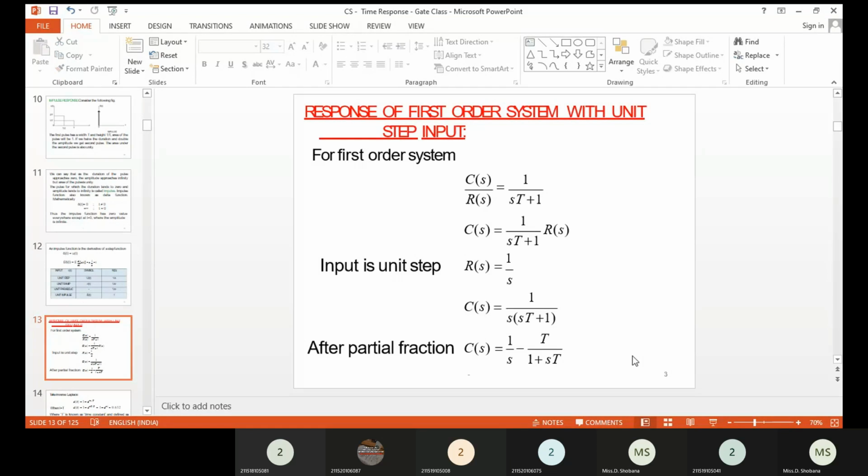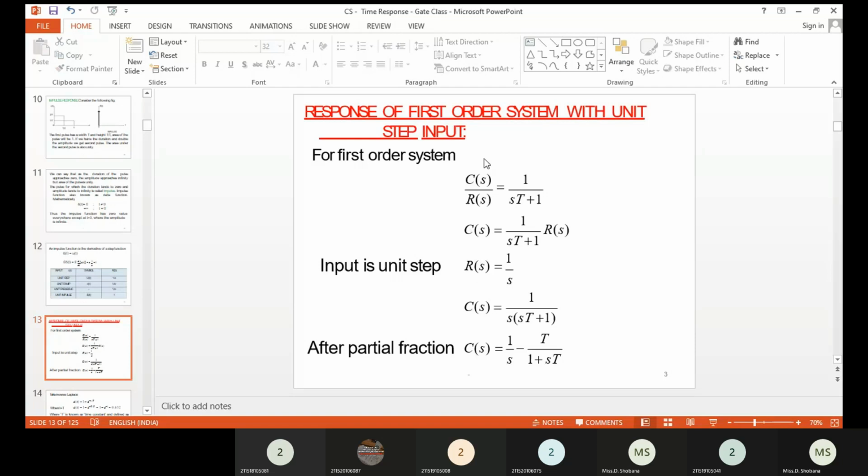Okay, so here you can see we are taking a closed loop transfer function, which is nothing but C of s divided by R of s, which is equivalent to 1 divided by sT plus 1. Okay, T is nothing but your time constant, and s power is 1. That's why it's called a first order system. So here we are going to obtain the response, that is nothing but your C of s. R of s is obviously the input signal. Okay, so now we are going to